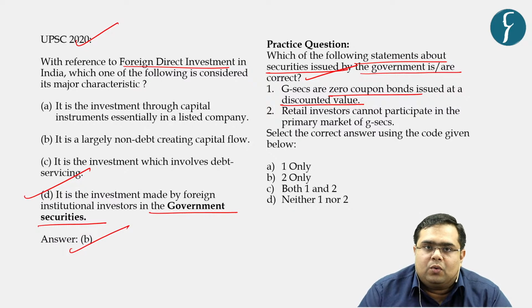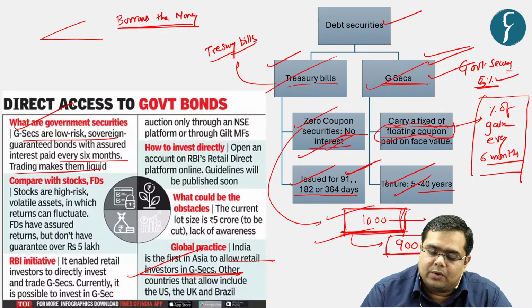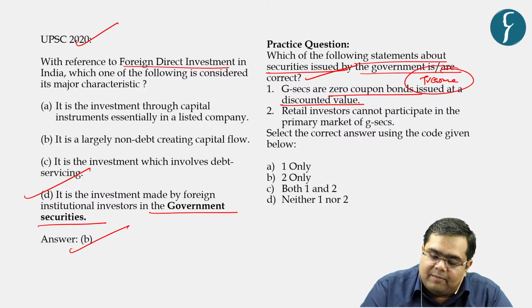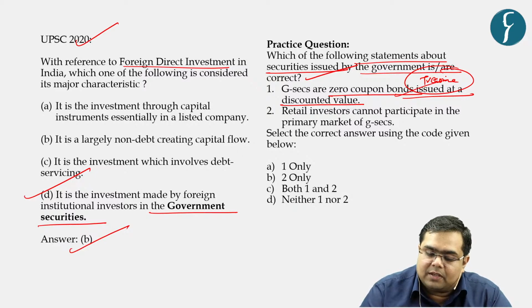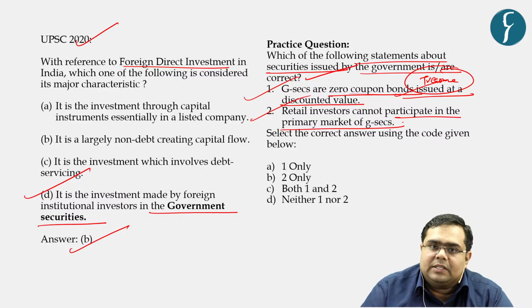Now we understood two debt instruments. First one was treasury bills and second one was government securities. So it is the feature of treasury bills which have been confused with the government securities over here. So treasury bills are the ones which can be considered as zero coupon bonds and are issued at a discounted value. Next, retail investors cannot participate in the primary markets of G-Secs.